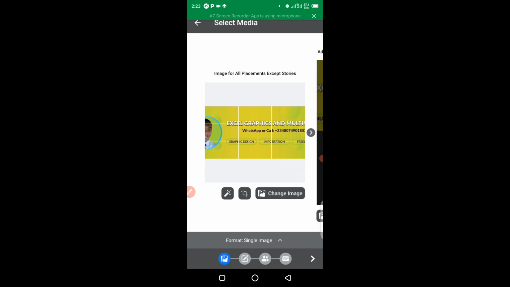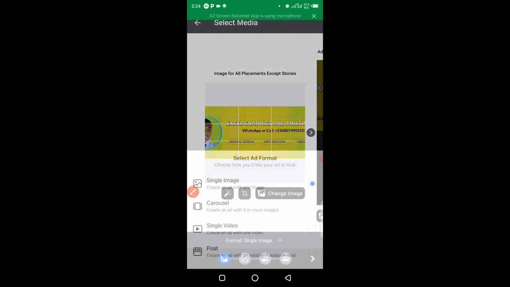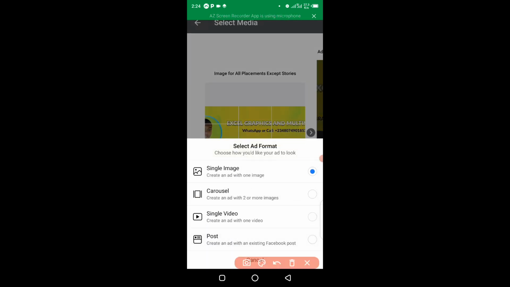What do I mean by carousel? It is a situation where you have 1 to 10 videos, or 1 to 10 images, on a single ad. That is what is meant by carousel. So for you to change from single image to carousel, you just have to click here to select if you want your ad to be in a carousel format. When you click here, you can see the options.